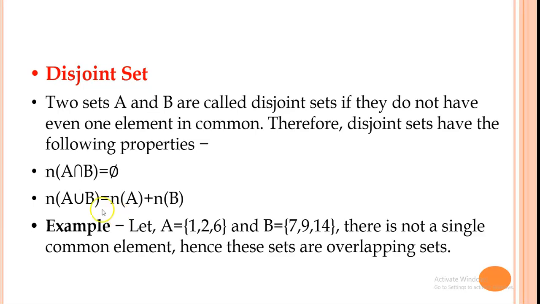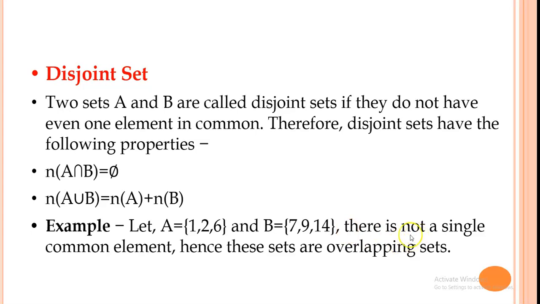The second property is that when we find the union of set A and set B, we get the total number of elements, that is, n of A union B equals n of A plus n of B. For example, let A equals 1, 2, 6 and B equals 7, 9, 14.